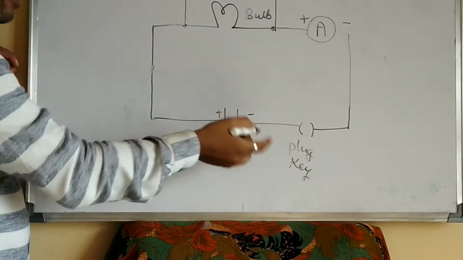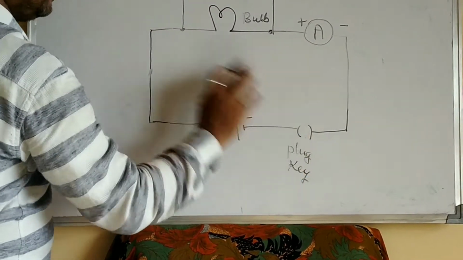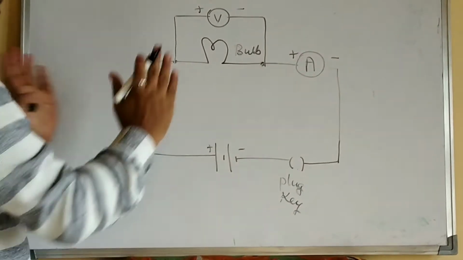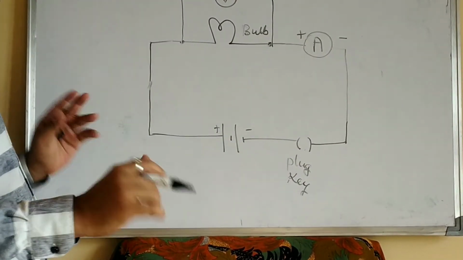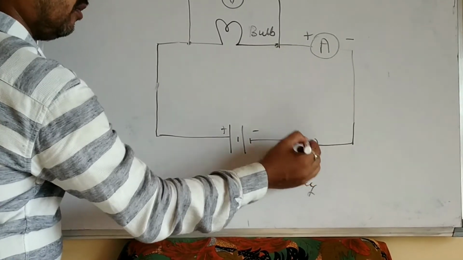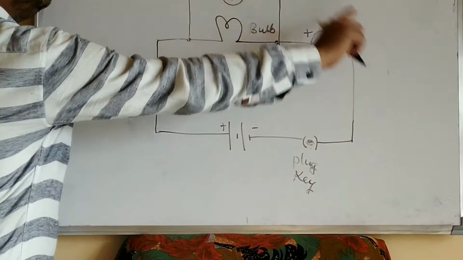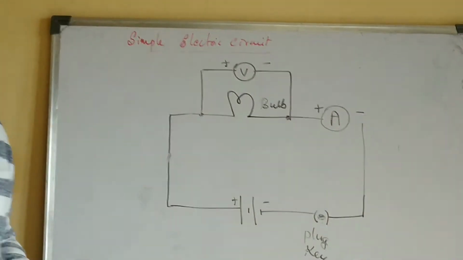key, if you keep the plug key or the switch in open condition, when the switch is off, then no current will flow through the circuit. At this point, the circuit is said to be open. Again if you make the plug key closed and switch on the battery, the current will flow in the circuit. So this is the simple electric circuit.